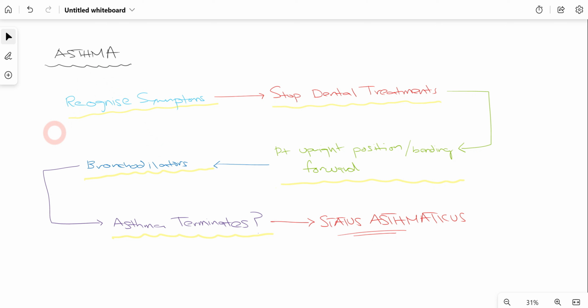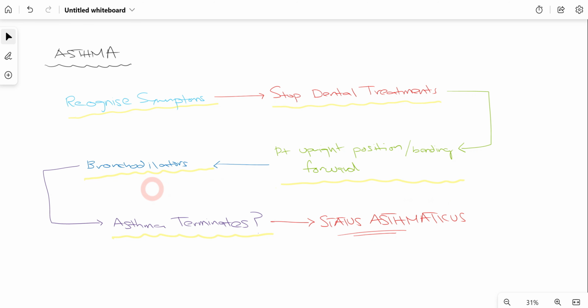So while the patient is on the dental chair, we have to make sure that we recognize the symptoms that the patient is actually suffering from an asthma attack. As soon as the patient suffers from an asthma attack, we have to stop all dental treatments. Then we have to make sure the patient is in an upright or forward-bending position, because that helps the patient to breathe properly in a more effective manner.